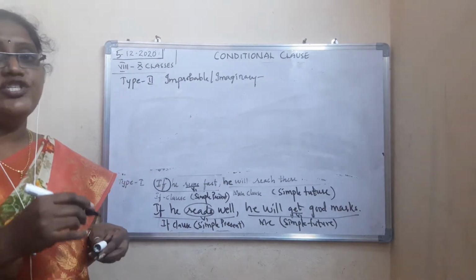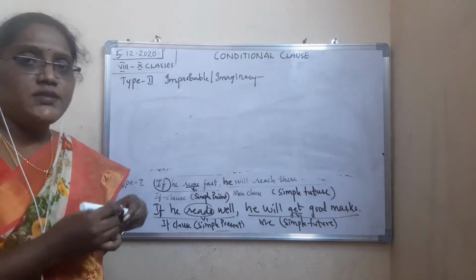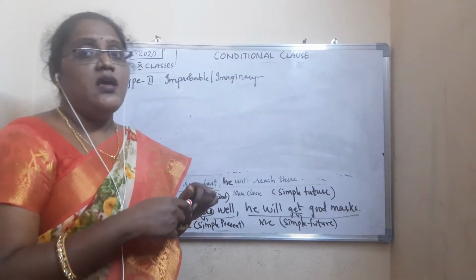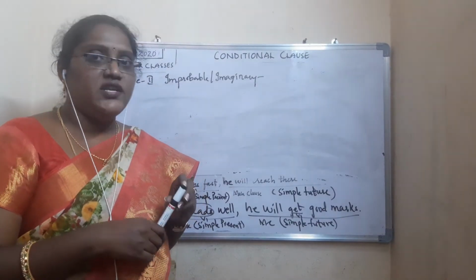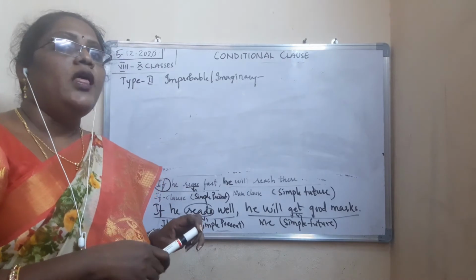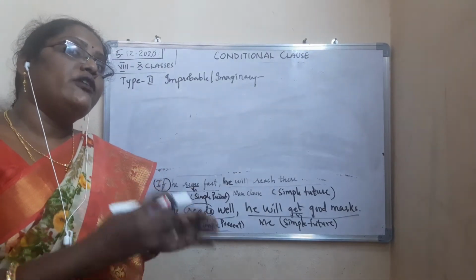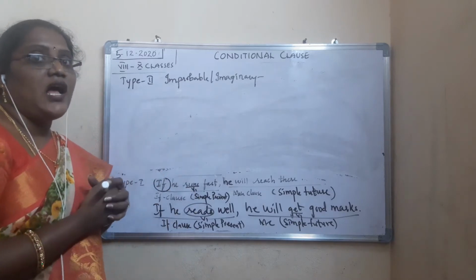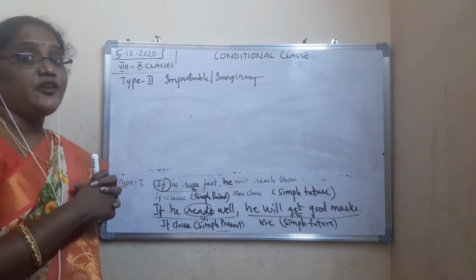Which is in imagination. Okay, for example, you went to a garment shop, you want to purchase a dress. But by seeing the cost of that dress, you don't have enough money to purchase it. So you went to your home. Then what will you think the next day if someone puts on the same dress? Okay, yesterday if I would have had the money, I would have purchased it, like that you may feel, right?